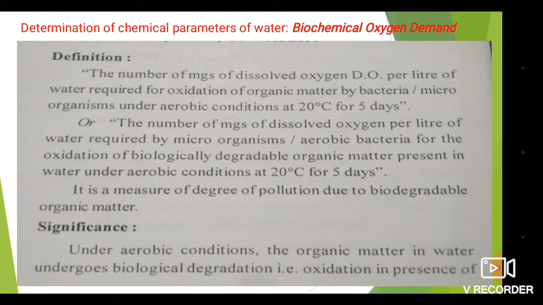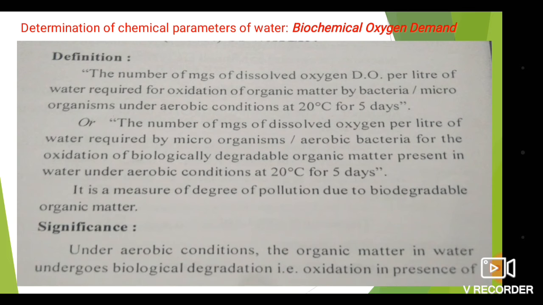So BOD is the number of milligrams of dissolved oxygen per liter of water required by the microorganisms, aerobic bacteria, for the oxidation of biologically degradable organic matter present in the water under aerobic condition at 20 degrees Celsius for 5 days. It is a measure of the degree of pollution due to the biodegradable organic matter.